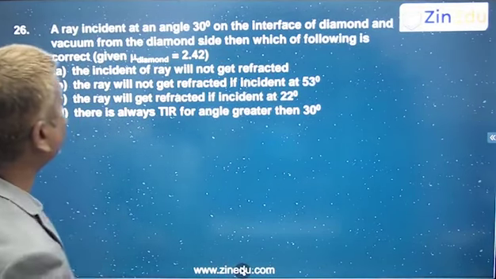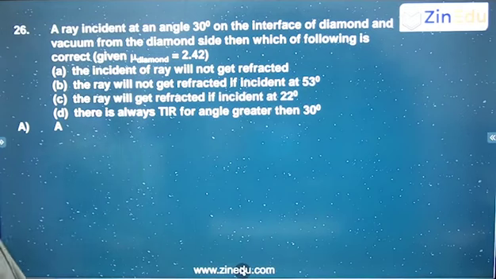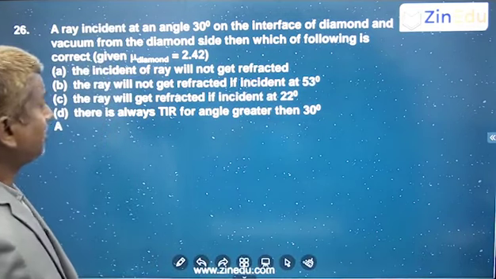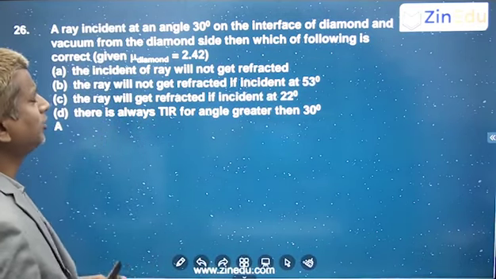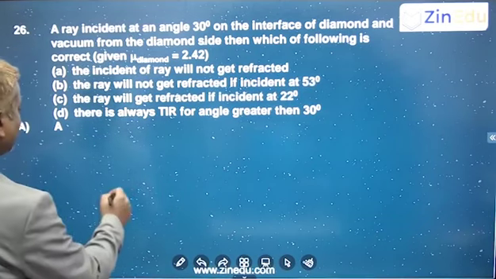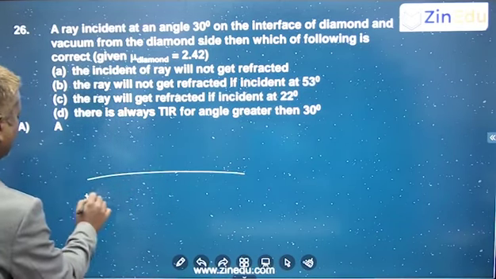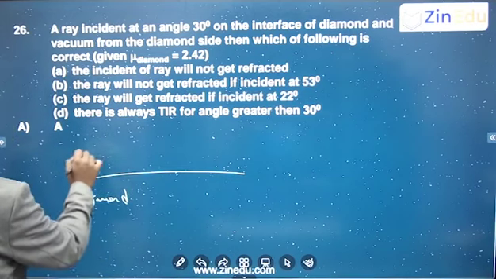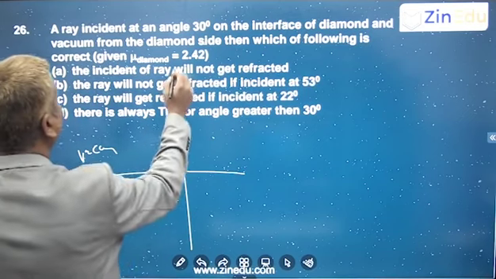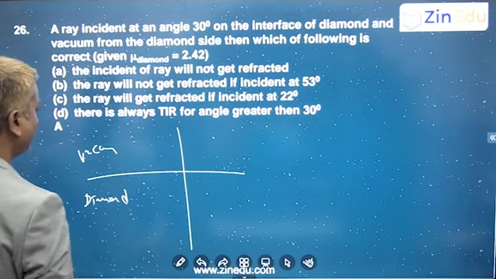A ray is incident at an angle 30 degrees on the interface of a diamond and vacuum from the diamond side. Okay, from diamond side. So diamond is obviously a denser medium and it's going into the rarer medium. There is every chance that total internal reflection is taking place. So this you can take it as diamond and vacuum. And what is the refractive index of diamond? 2.42, right?